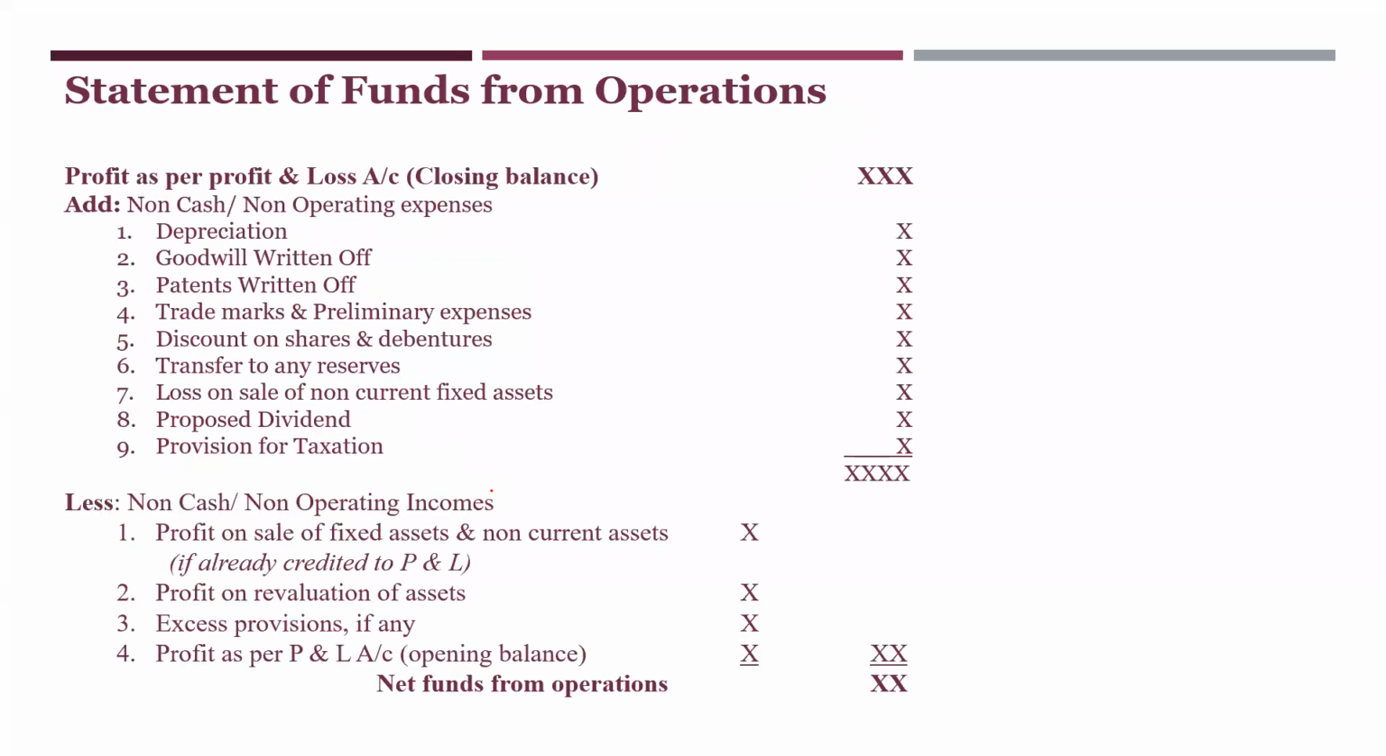How it is? This is your format. What we will do here? Here you are writing statement of funds from operations. This should be your statement heading. Here, profit as per profit and loss account. Remember, closing balance togotiri. You have to take closing balance here.